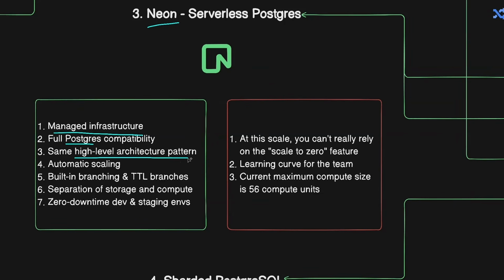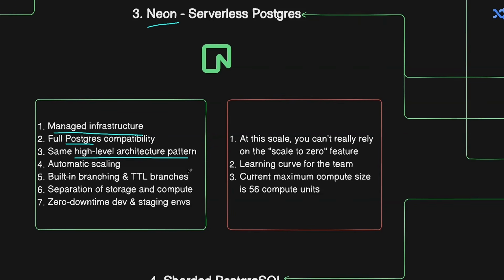Neon also follows the same high-level architecture pattern with a single primary for writes with a flexible number of read replicas for scaling the reads. And it achieves this by using a different replication model where all compute nodes read from shared storage and intentionally offers less low-level configurability.